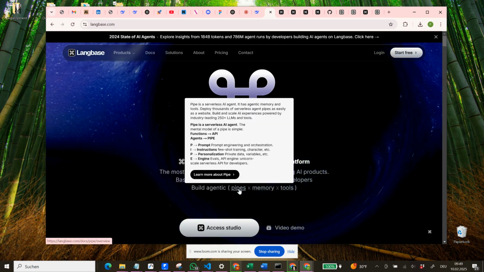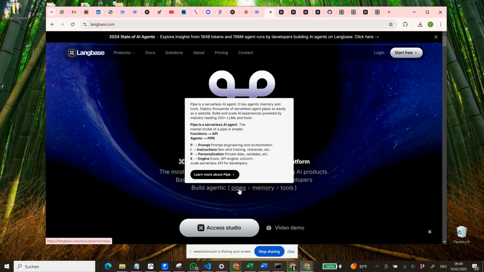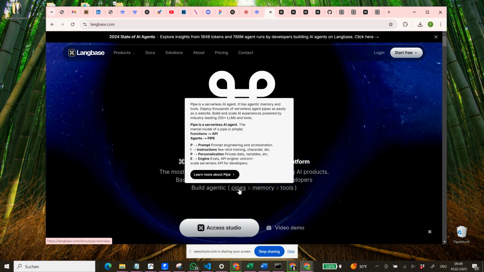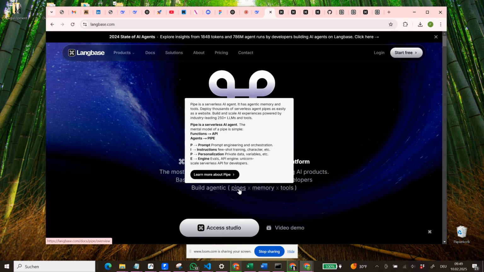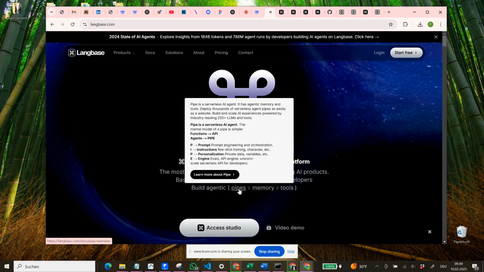So it says a pipe is a serverless AI agent. So basically when we talk about a pipe, we are nothing else than talking about an AI agent. It has agentic memory and tools. Deploy thousands of serverless agent pipes as easily as a website, and build AI experiences at scale powered by industry-leading 250 plus LLMs and tools.